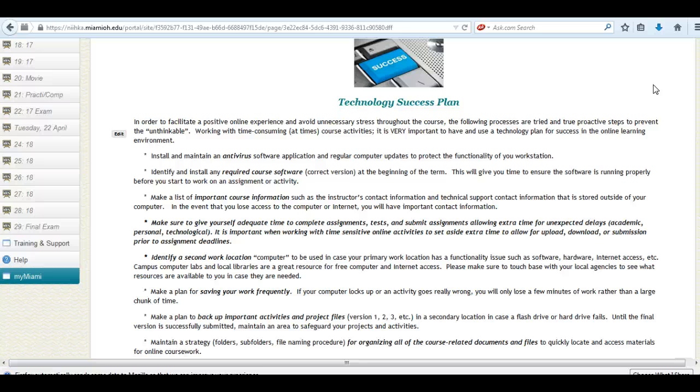There may be some exceptions, but I will not accept late work from a student who sends me an email, for example, at 4:30 p.m. when the activity is due at 5 p.m. You want to make sure that you give yourself plenty of time to complete the activity, that you're confident in the technology, and again, you have a plan B if something goes wrong.